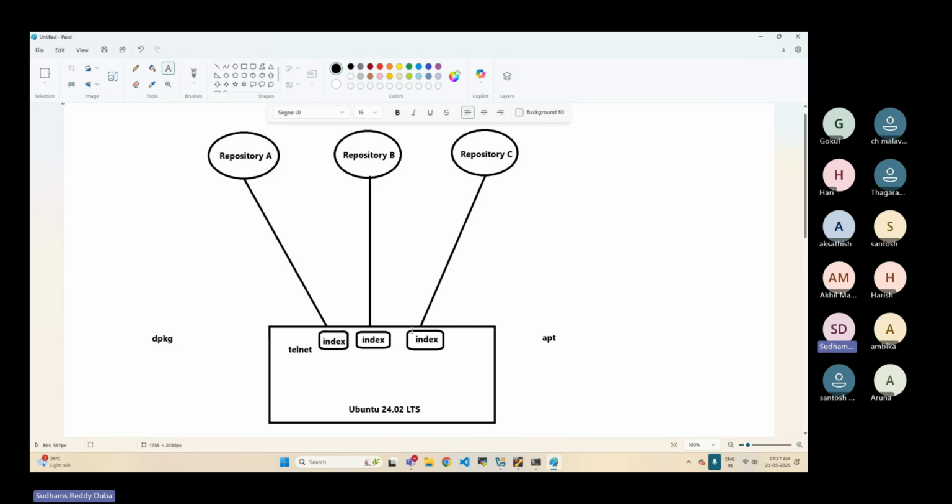Now, first of all, if you need to have the index page of that repository, you need to store the repository information in a file inside the operating system. So the default location to store the repository's information is /etc/apt/sources.list, or it will be the sources.list.d location. I'll just decrease the font.